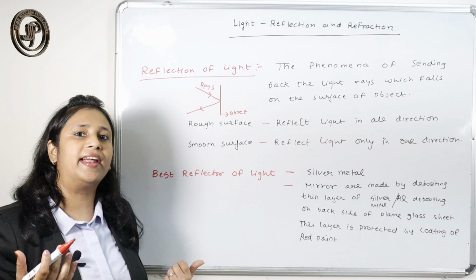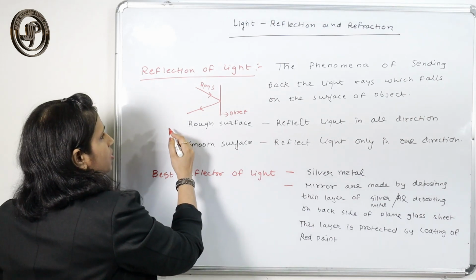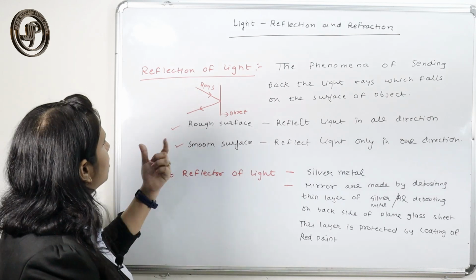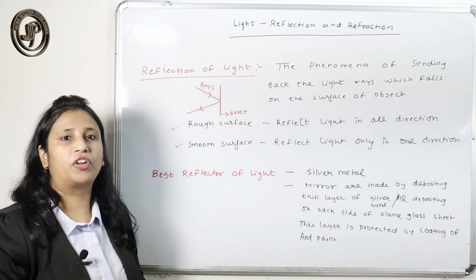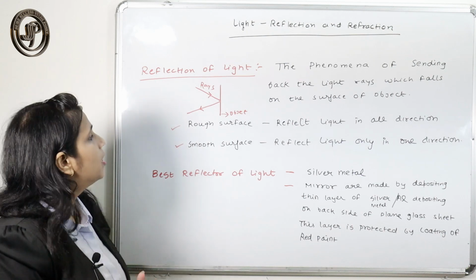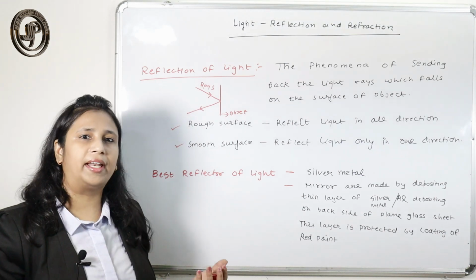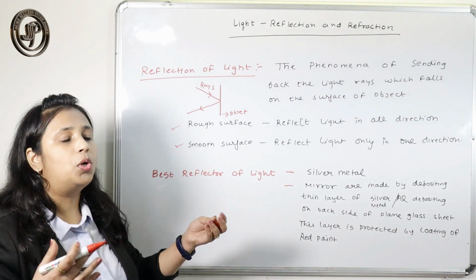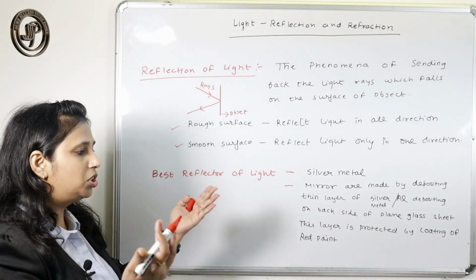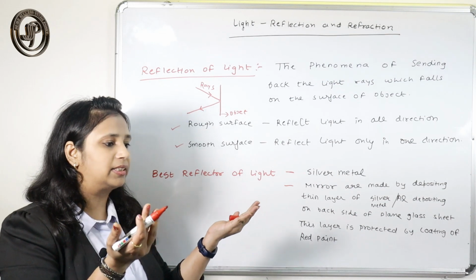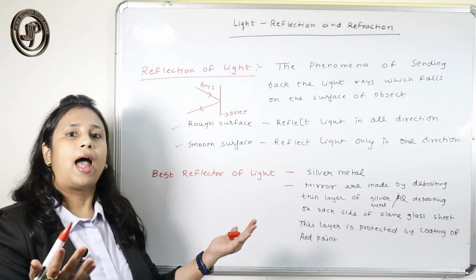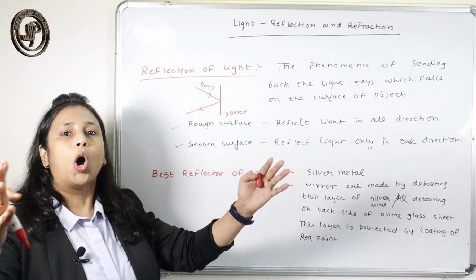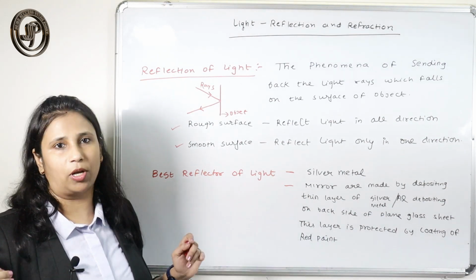Reflection can occur in rough surfaces as well as smooth surfaces. So first we will discuss the rough surface. What is a rough surface? A rough surface is anything like your book. That is a rough surface. You are able to see the book when it is kept on a table, and if you enter the room you can see the book from anywhere in the room.